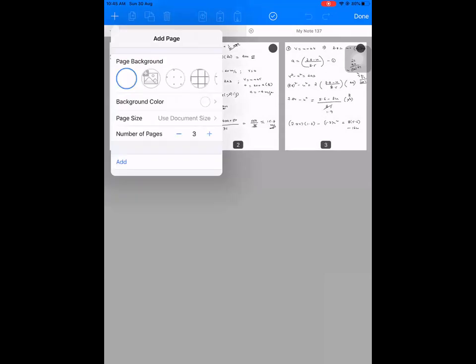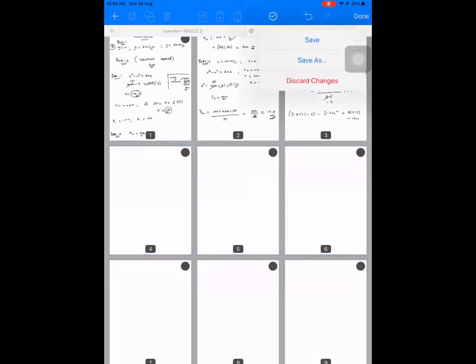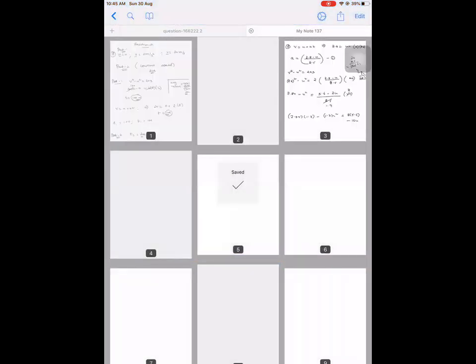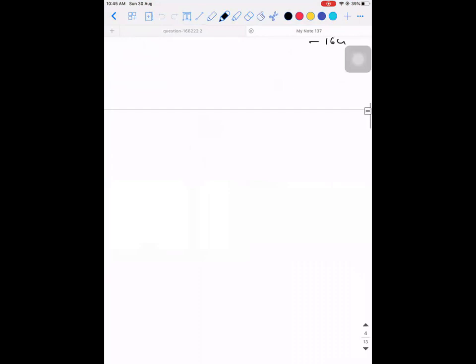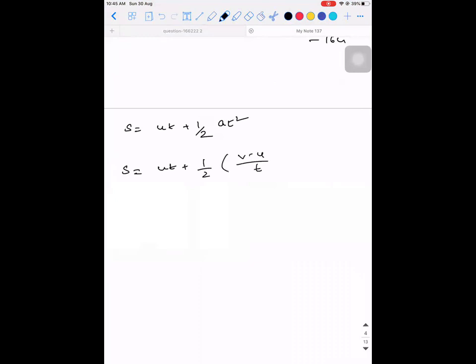If you don't want a quadratic equation, let's say it's getting complicated, then we can manipulate and see. What do we have in our hand? S is equal to ut plus half at square, right? So S is equal to ut plus half into acceleration. Can I write it as (v minus u) divided by t, into t square? This and this will get cancelled. So S is equal to ut plus (v minus u) into t, the whole divided by 2.